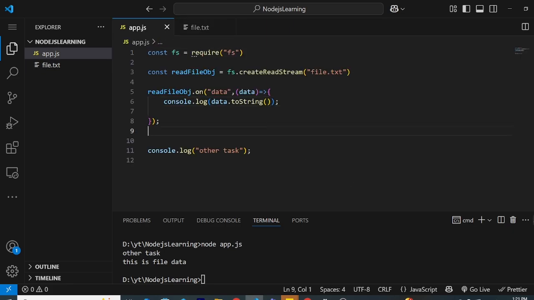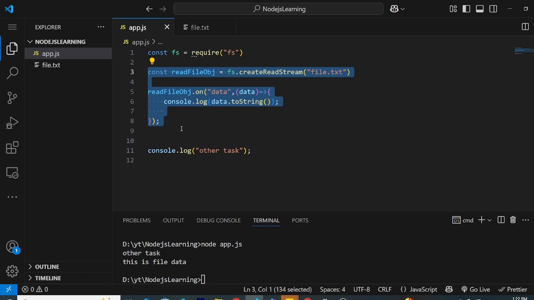Now why does it matter? Well, if this task were too long, like the file was so big, and if it is synchronous, then if I am doing some other task here, it will make me wait, and that is not good. Because remember, a request came, this file reading is happening, so the other requesters are waiting, because it's a synchronous task, and synchronous tasks run on the main thread.